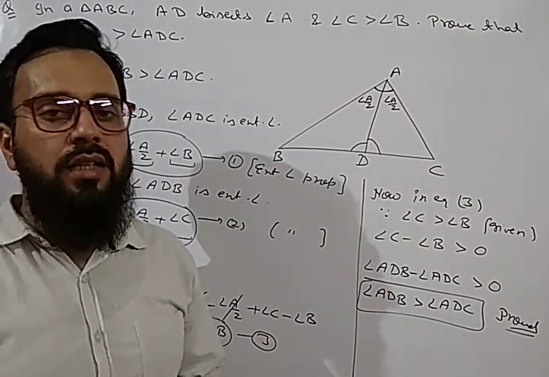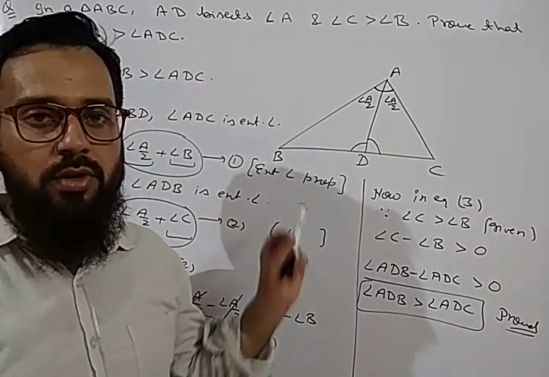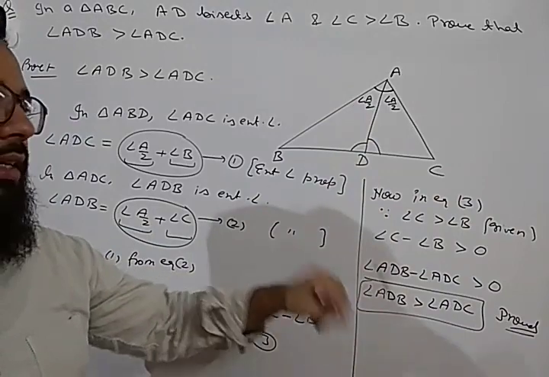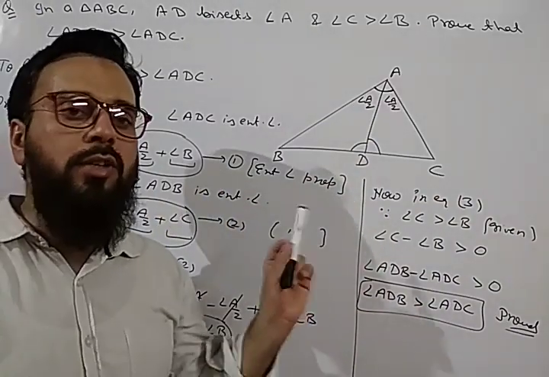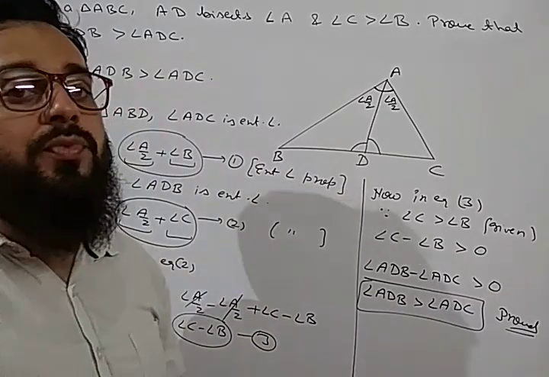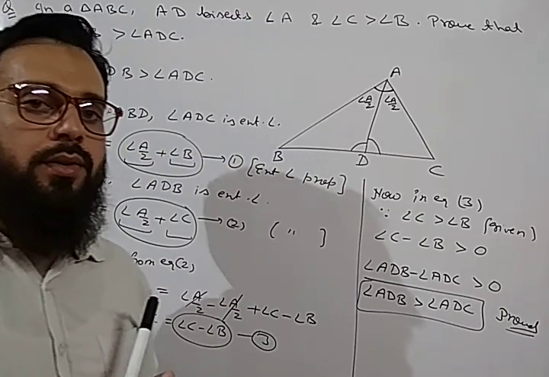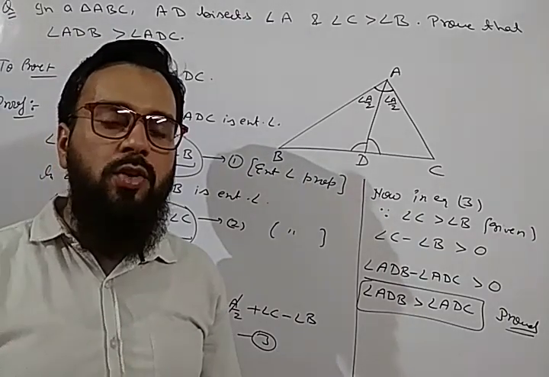Now we will start the next chapter from the next video. Till then you have to solve some more questions based on this and revise all the theorems related to lines, angles and triangles. The most important questions are the questions of proving. So you have to solve the questions of proving very carefully. Okay. So we will meet in the next video with the next chapter.